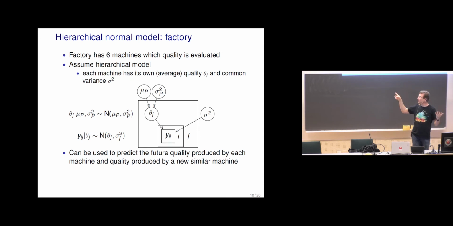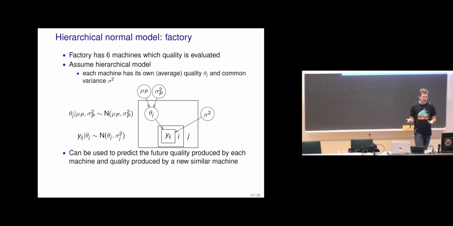Now we start with the common variation for all machines, and just the mean quality changes. And these are then affecting what would be the distribution of y_ij. But now we have a box around y_ij, so we observe those and condition on those, and we want to learn about these unknown theta_j's and sigma squared.